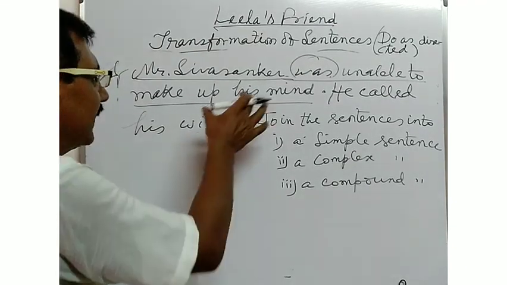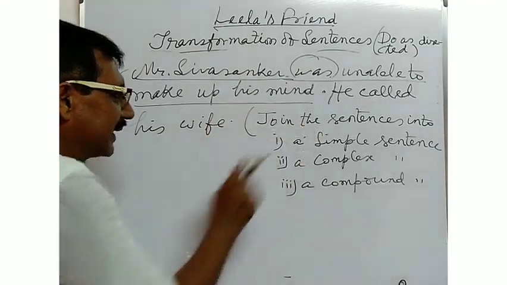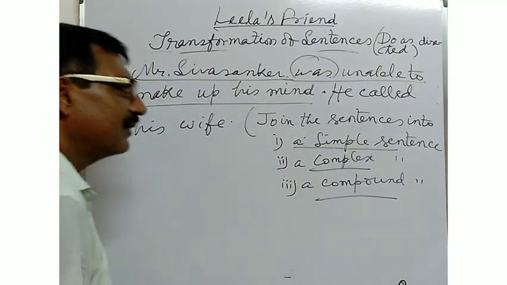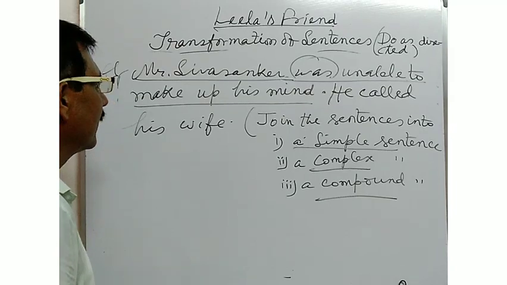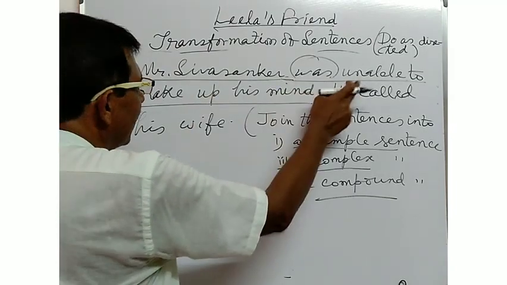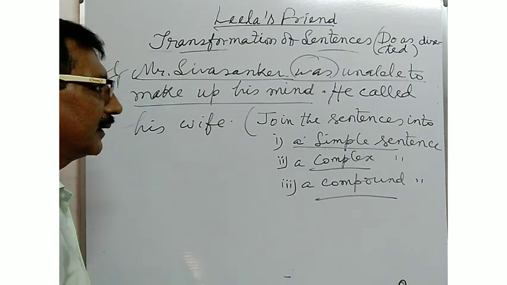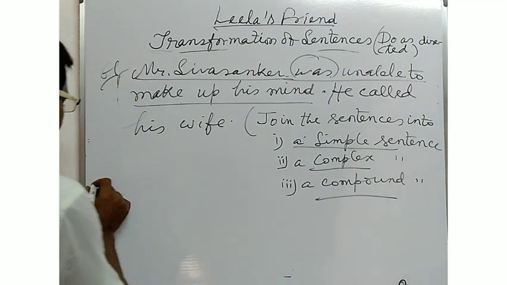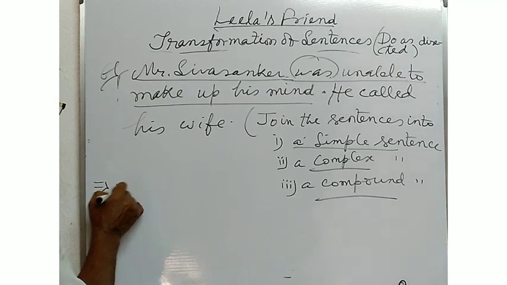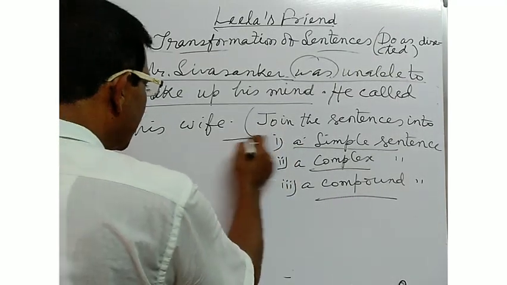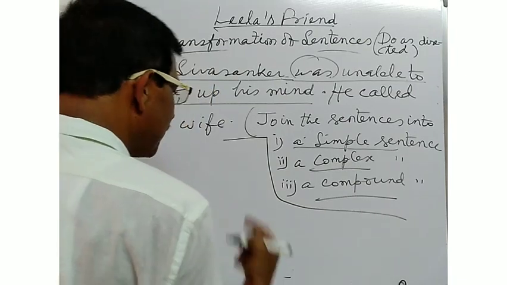For the first time, now see. Mr. Shivshankar was unable to make up his mind. He called his wife. So, for the first time, you will have to give the answer of the first instruction. Now you are going to join the sentences into a simple sentence.